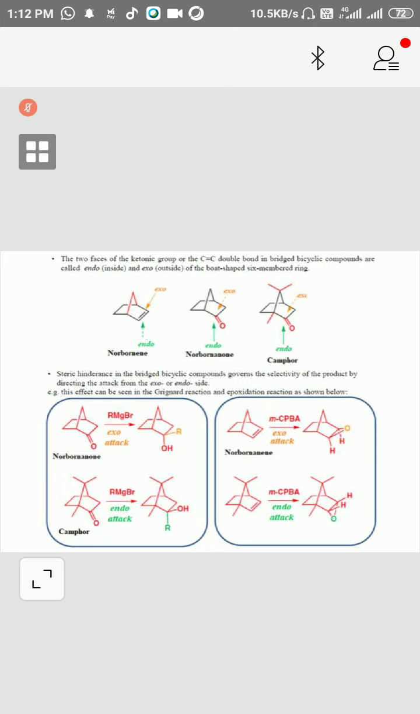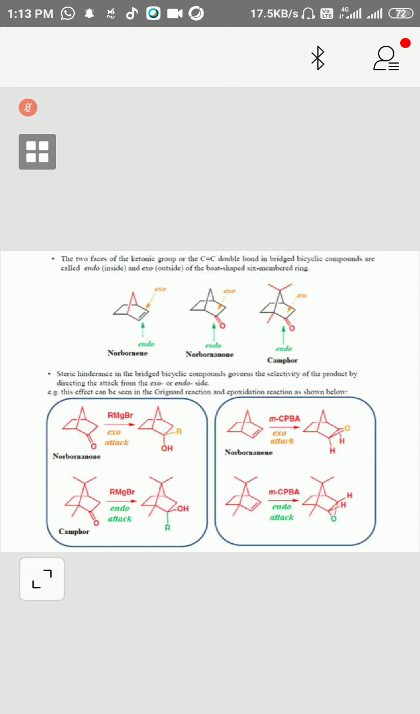How exo and endo? If there is any confusion, you can see the stereochemistry of this bond is just like a book, and the direction of this is towards below. So this is coming inside this book and this is coming outside the book. This is also inside the book, outside the book. That's why this is exo, this is endo.